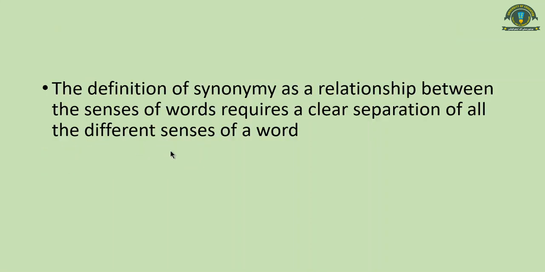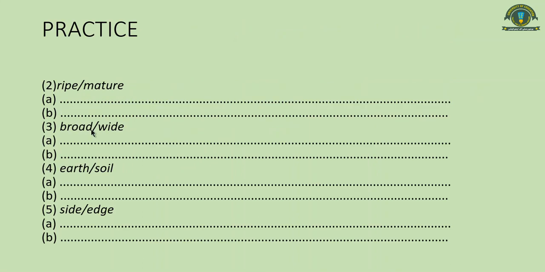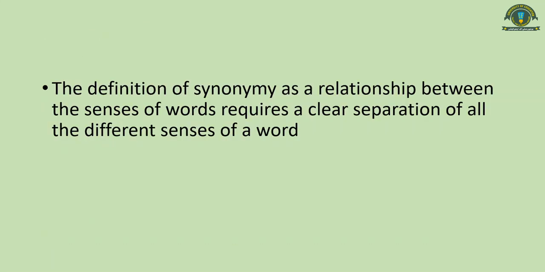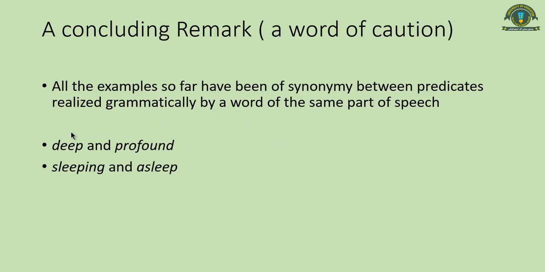Broad and wide are also adjectives, earth and soil are both nouns, side and edge are nouns, and ripe and mature are both adjectives. So the examples that we have taken so far, including those in all the previous slides, were from the same part of speech.